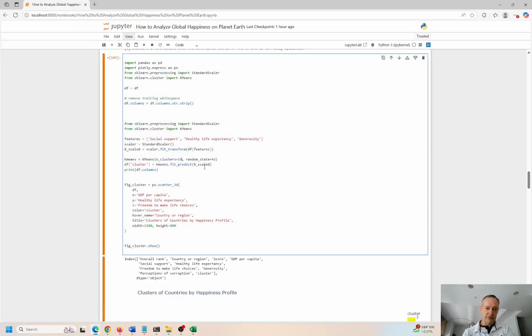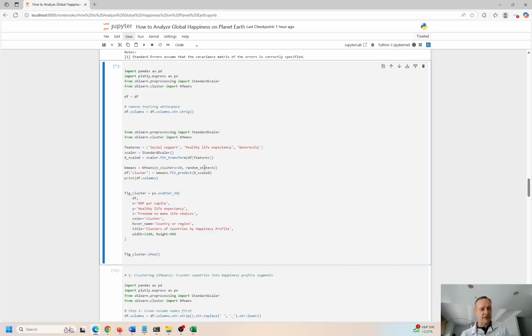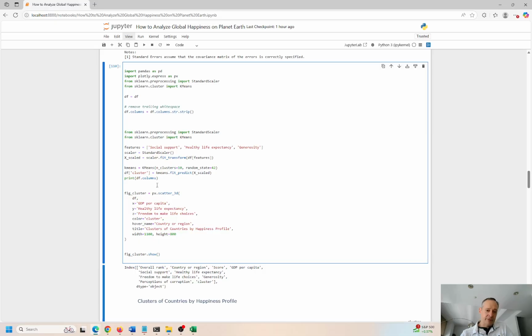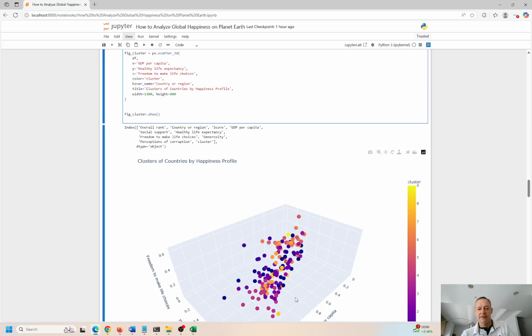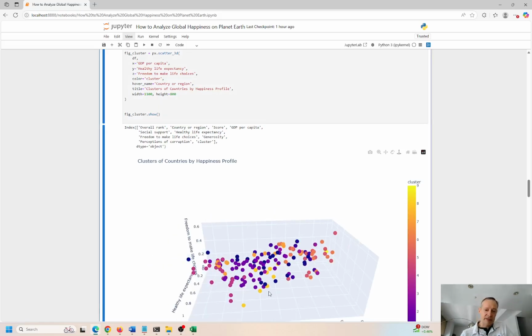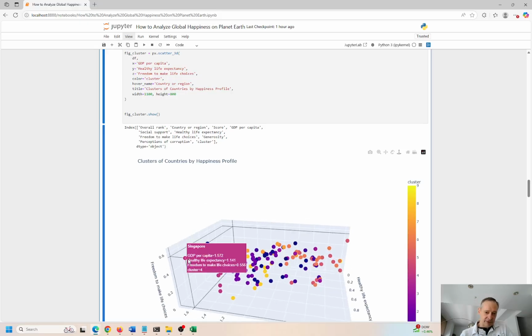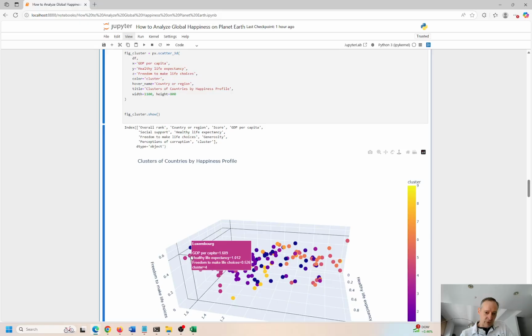There are a bunch of different ways to do this clustering exercise, and you can use an elbow chart to get the optimal number of clusters. I'm cutting a couple of corners here, but I think it's fine. It doesn't matter that much. I just want to see which countries are going to be clustered together. Somalia was actually cluster 5. These might be easier to see, because sometimes these 3D charts are a little bit hard to grab onto. Luxembourg and Singapore are both in cluster 4, so they're going to be similar.